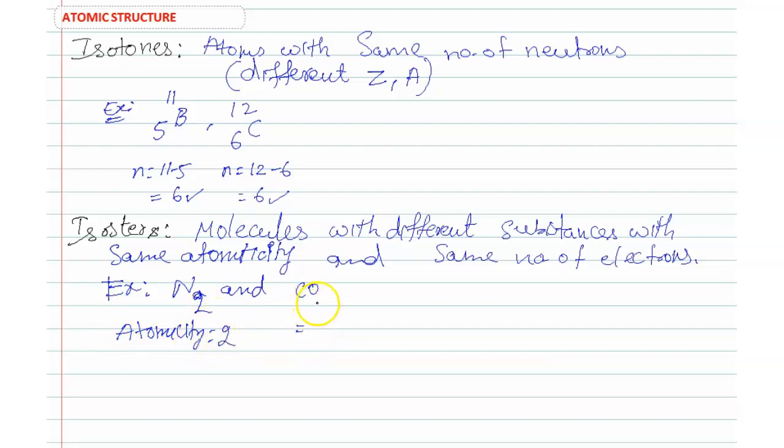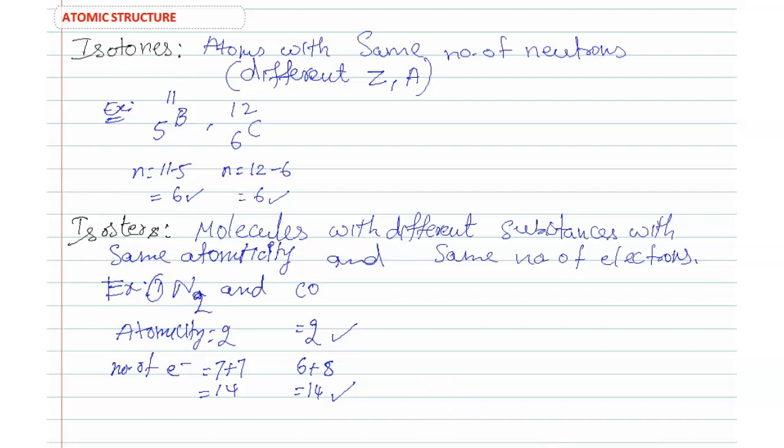In CO, 1 carbon, 1 oxygen, so atomicity is 2. Now the number of electrons: nitrogen contains 7 electrons, 2 nitrogens, so 7 plus 7, 14. Carbon contains 6 electrons, oxygen 8, so 14. The same number of electrons and the same atomicity, so these are isosteres.